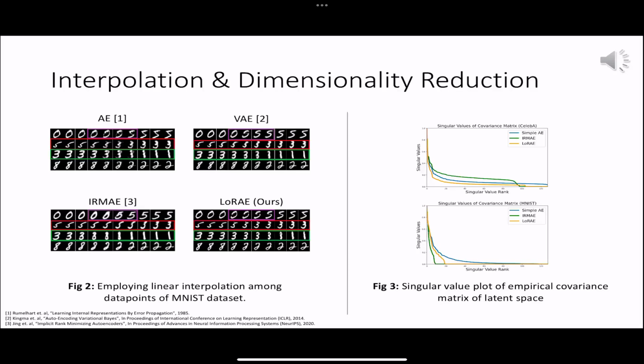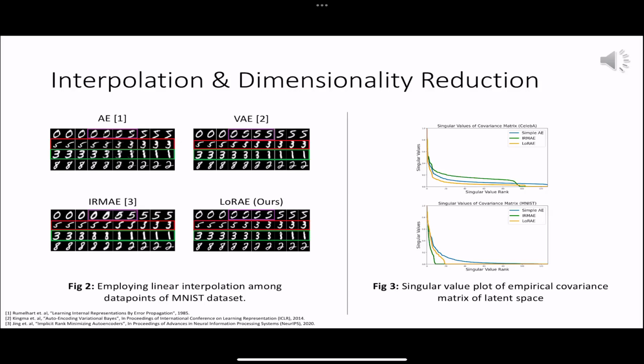To provide empirical evidence demonstrating the effectiveness of our model in learning a superior latent space than other baselines, we have conducted a series of experiments. These experiments will be detailed in the upcoming slides. To show that our model learns a better latent space, we conduct linear interpolation in the latent space and observe data space transitions for the MNIST dataset. In Figure 3, we compare these transitions with those from a baseline autoencoder, a variational autoencoder, and an implicit rank minimizing autoencoder. It's evident that our model yields smoother transitions compared to these other models.